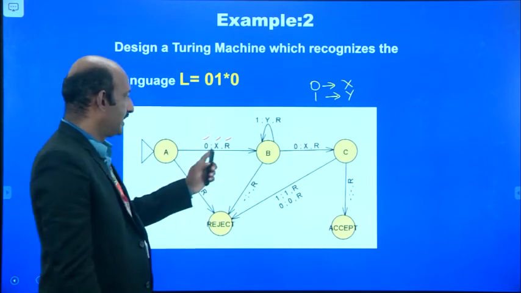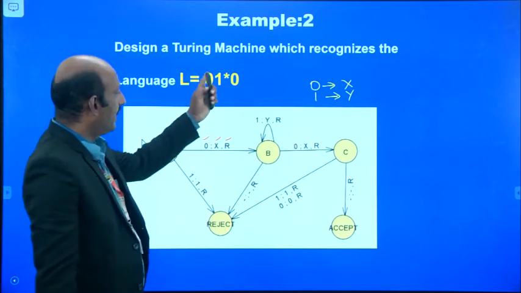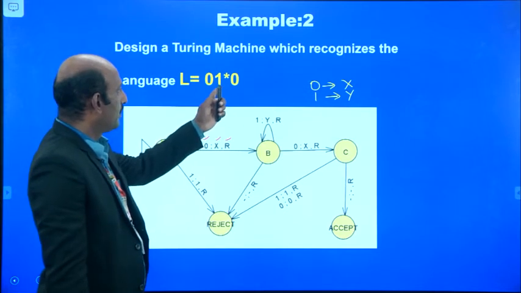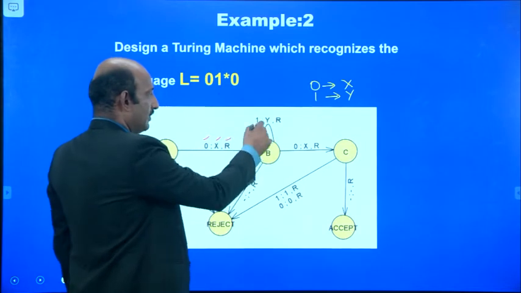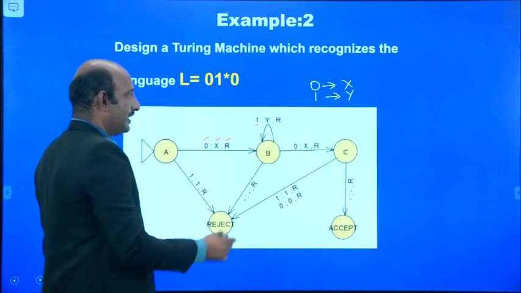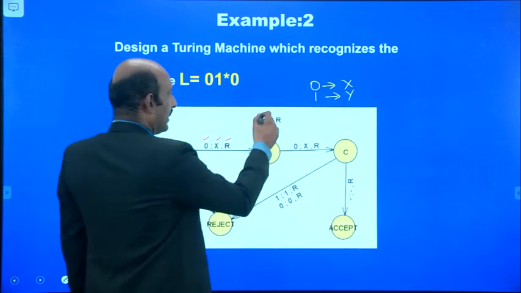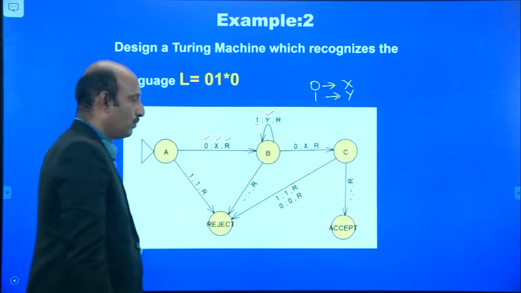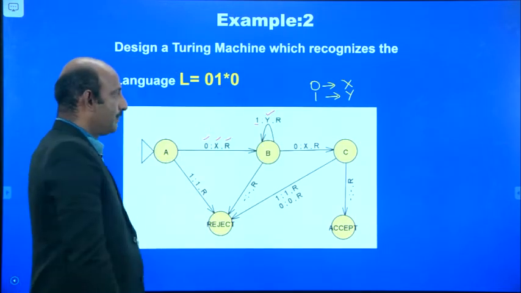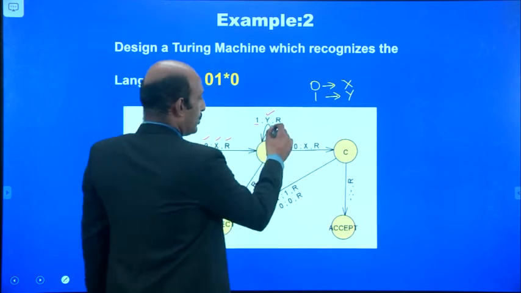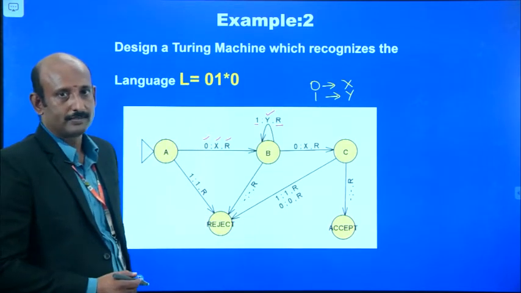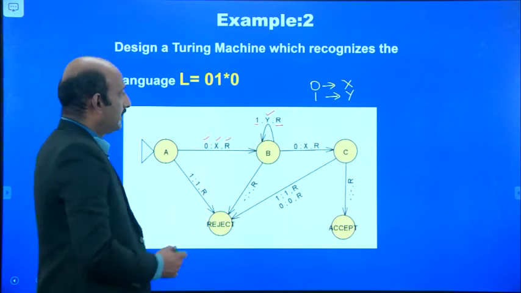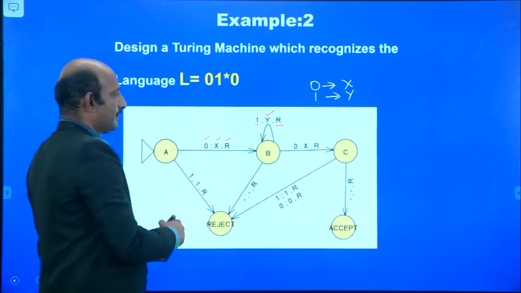After reading 0, it may have multiple 1s, so we can have a self loop with input 1. If it encounters a 1, it can be replaced by y and the head moves to the right position, if there are more ones.